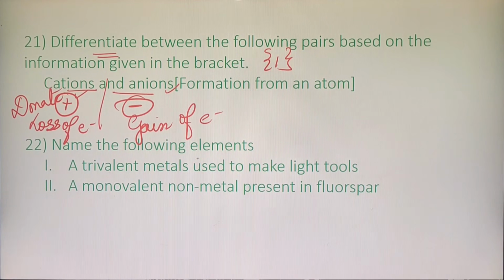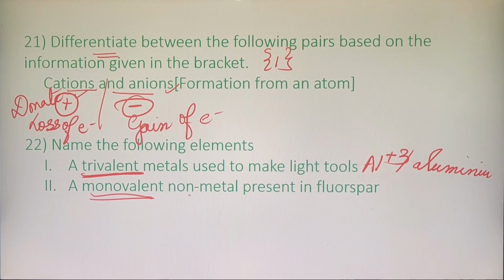Next question. Name the following element. A trivalent metal. The moment you hear the word trivalent, you can be sure it is Al plus 3. This is the most common trivalent metal. Either you write Al plus 3 or you write there as aluminium. Okay, so these are the only 2 things that are possible.